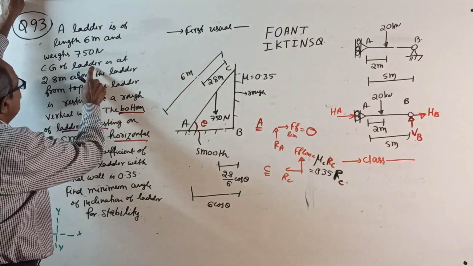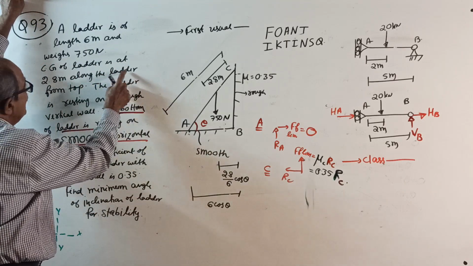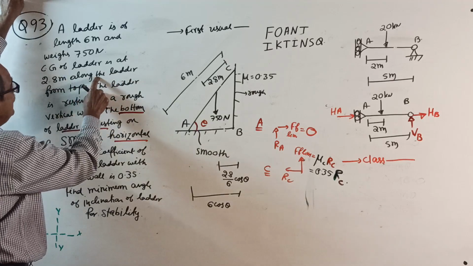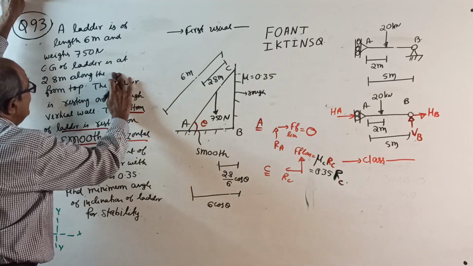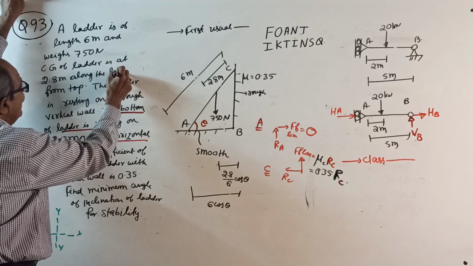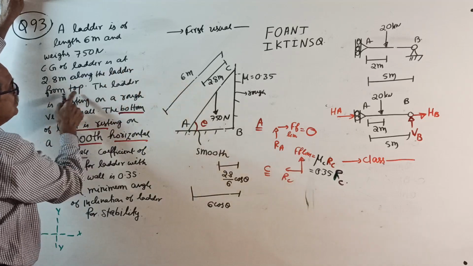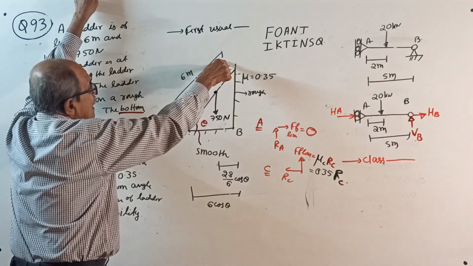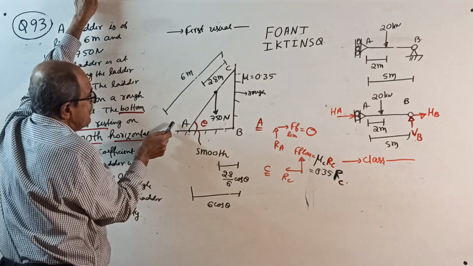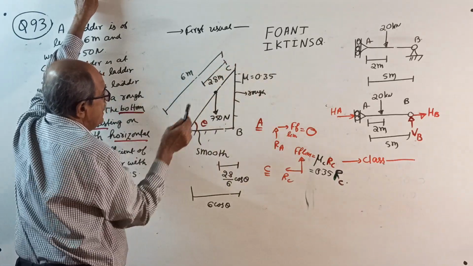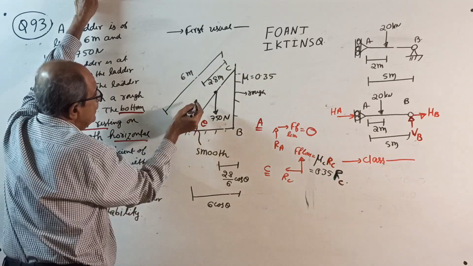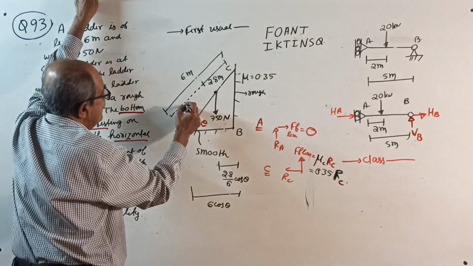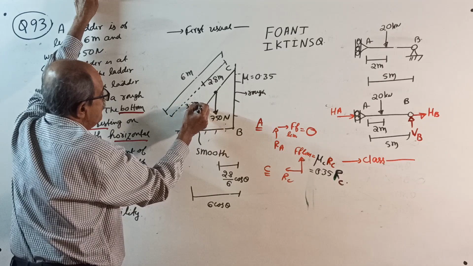Center of gravity of the ladder is at 2.8 meter along the length of the ladder from the top. Now, last time I told from the bottom, now from the top, 2.8. So if you want, you can make a rough note here. If that is 2.8, this will be 3.2 meter. Anything will do. If you want, you can write.